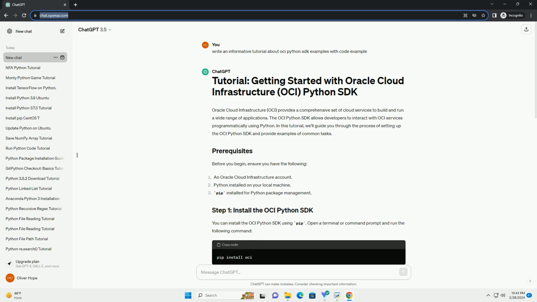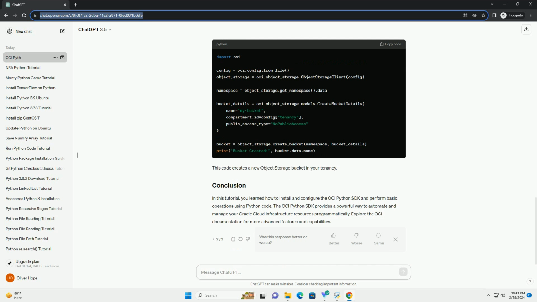Now that you have installed the OCI Python SDK and configured access, you can start writing Python code to interact with OCI services. Below are some common examples. This code lists all compute instances in your tenancy.